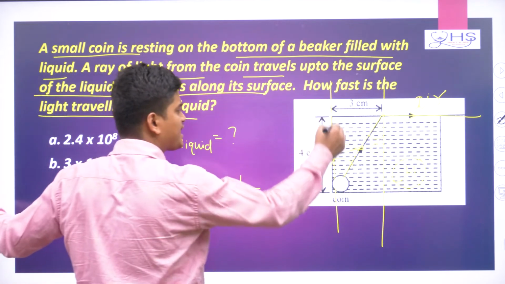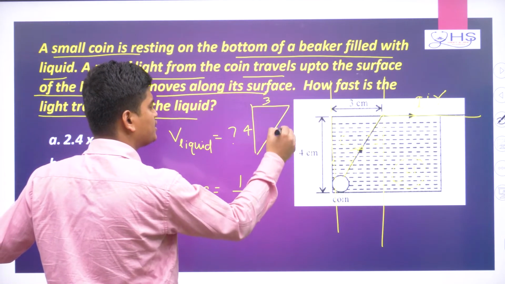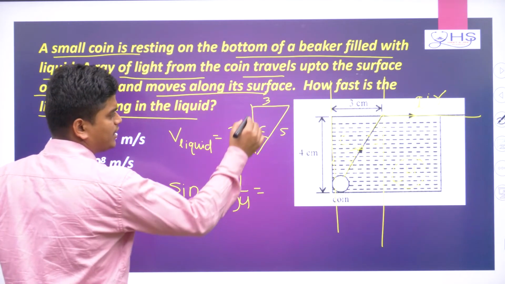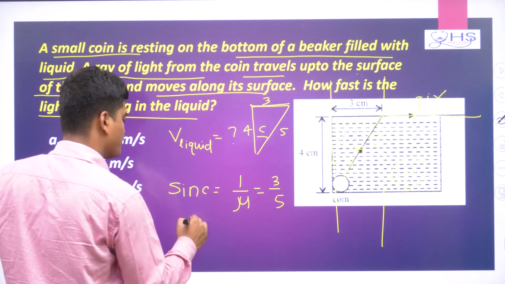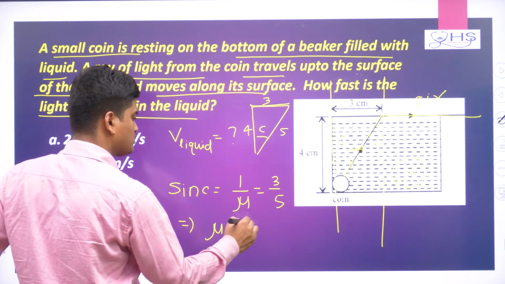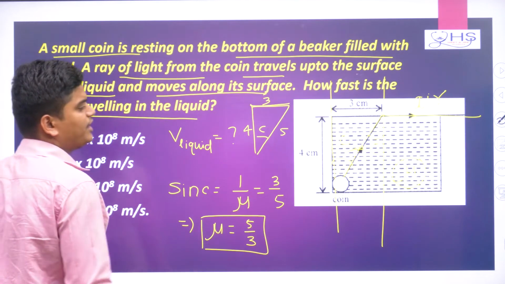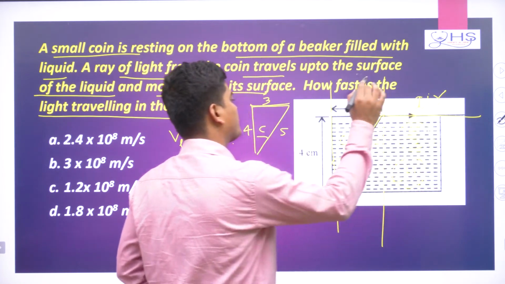Now if you see, the triangle is like this. Here it is 4, here it is 3, here it is 5, and this is your C. So sin C, if you check, is perpendicular by hypotenuse, that means 3 by 5. So from here you are getting mu equal to 5 by 3. So the refractive index of this liquid is coming 5 by 3.